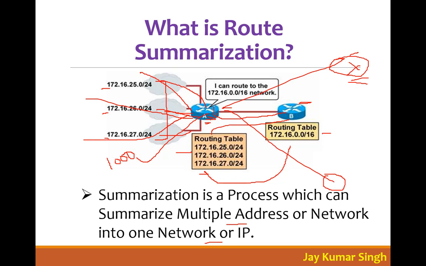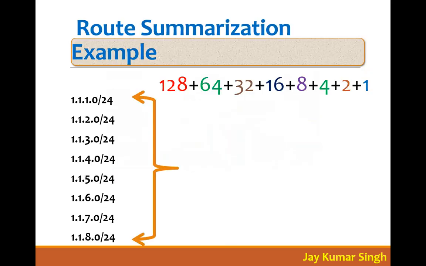Okay, so let's come to the first example. Suppose these are the routes which are coming towards the router. Let's take an example here.